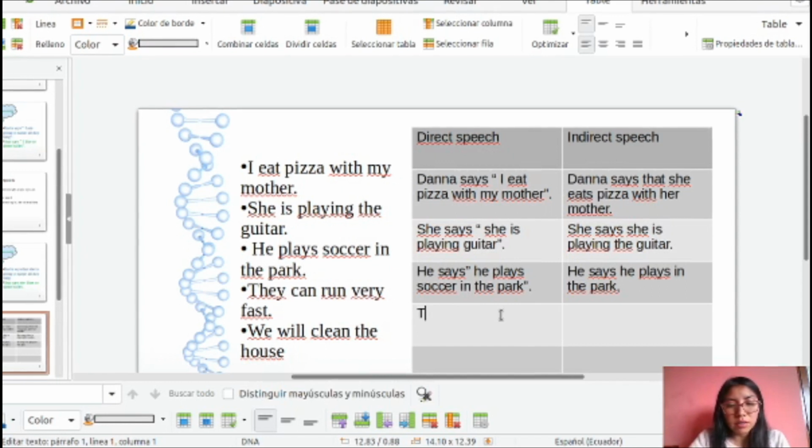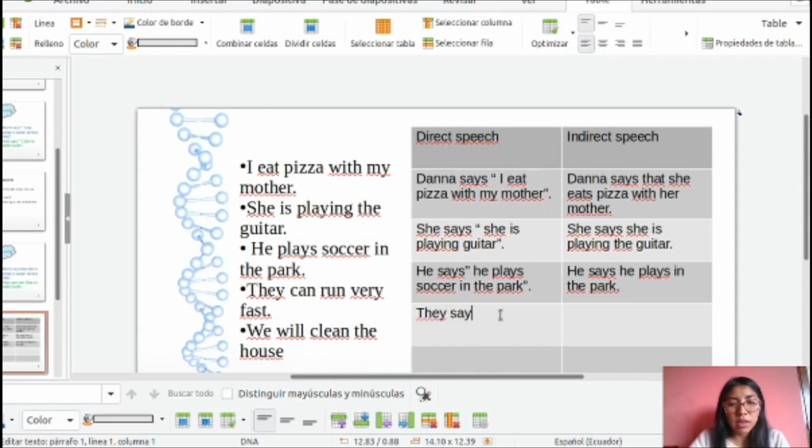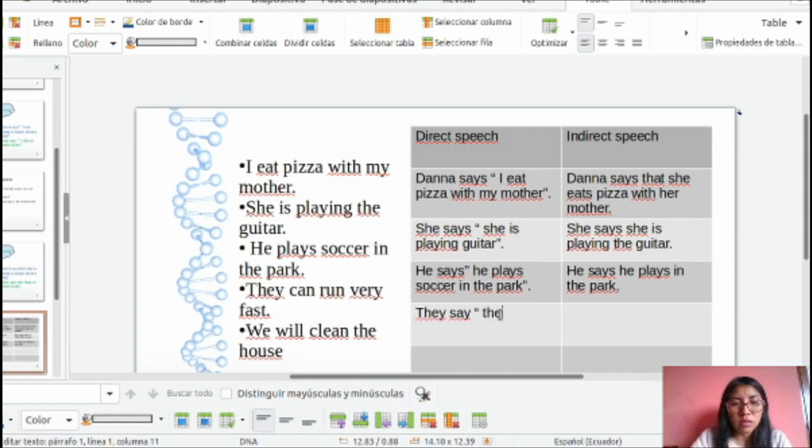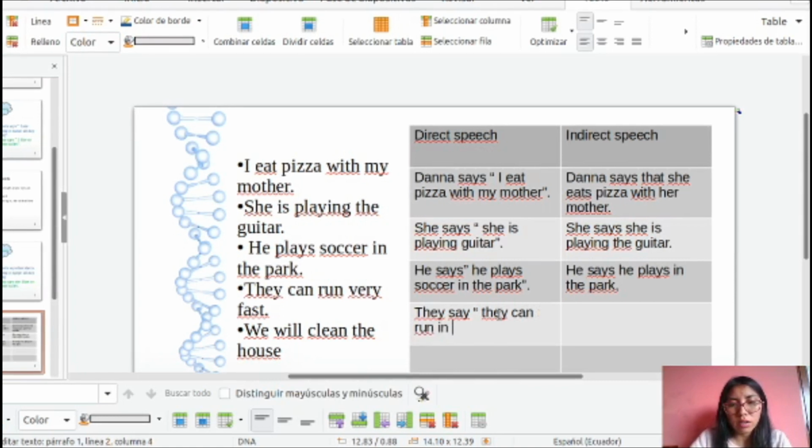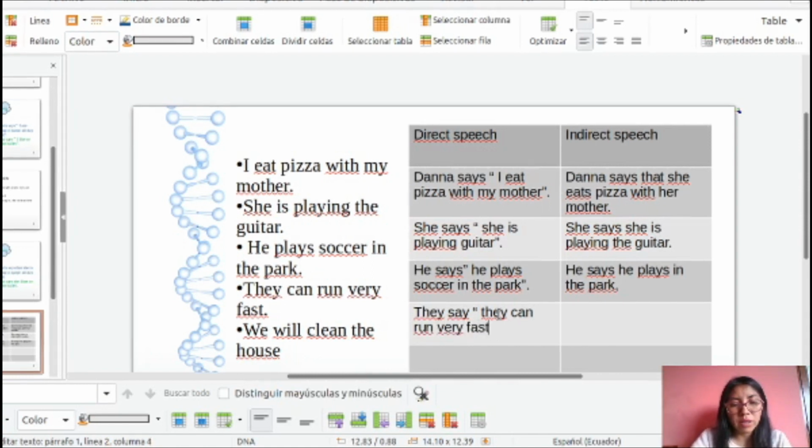Okay, so they say, quotation, "They can run very fast."